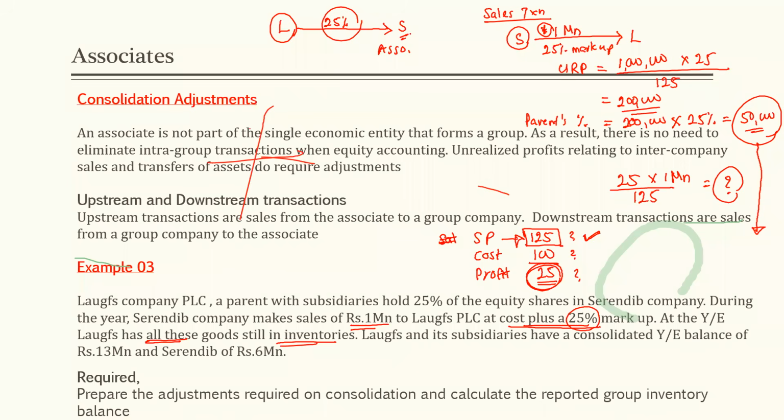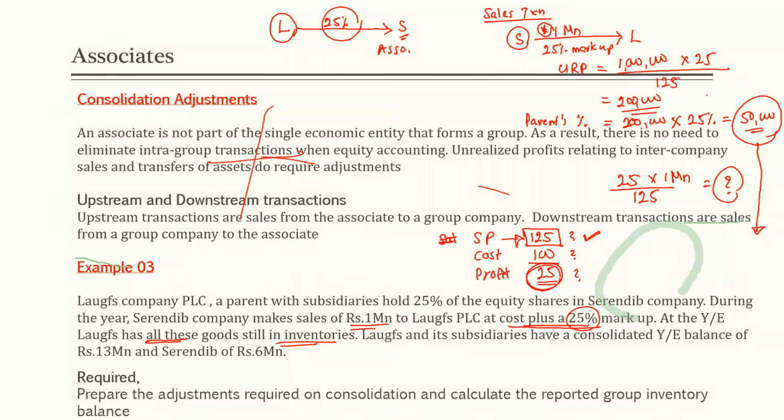Serendip company එක ගාවද? Serendip has done this sale to LKAS. Then who may have earned the profit? විකුණන එක්කෙනානේ profit එක earn කරන්නේ. It means yes, Serendip company, our associate may have earned this profit. So from his profit, we need to deduct this 50,000.